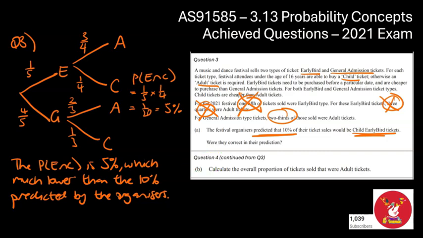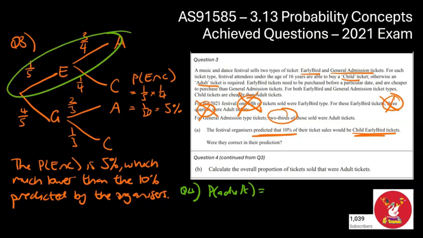Now moving on to question number 4, which does carry on from the initial question. So I'm just going to sneak it down the bottom there. Calculate the overall proportion of tickets that were adults. This question is going to be a bit mathy, but the probability of an adult, if you think of our tree, that's an adult branch, and then over here is an adult branch. It's going to be those 2 branches added together.